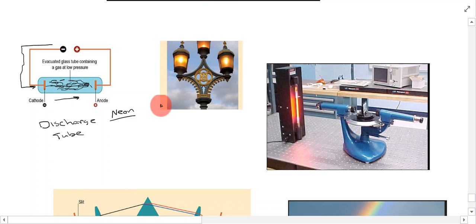These are sodium street lamps, and as you can see, they're giving off that characteristic yellow light. Essentially, you have electricity passing through this glass tube, and it's going to excite the atoms of sodium, and those atoms of sodium will give off a characteristic yellow color.